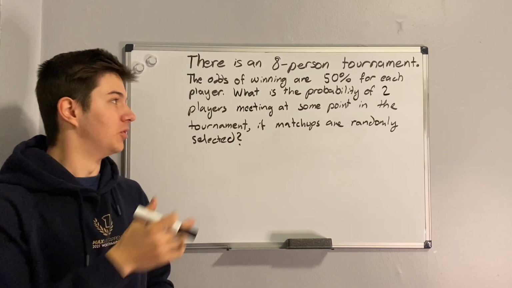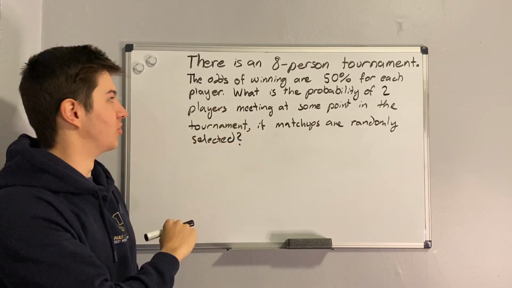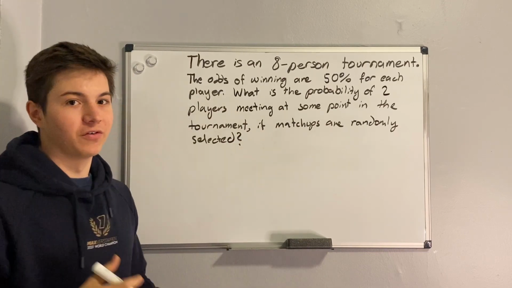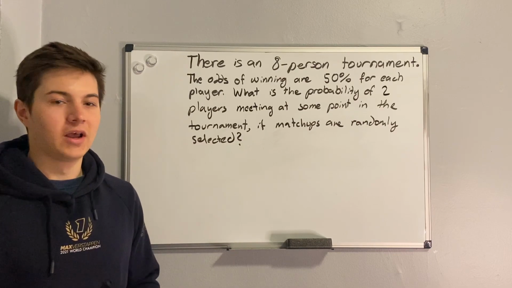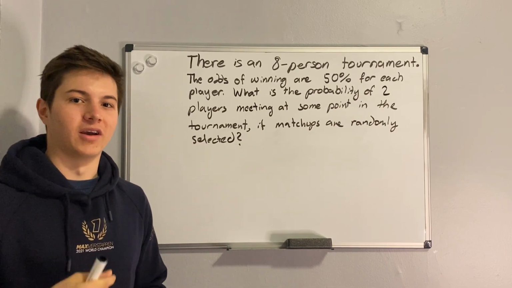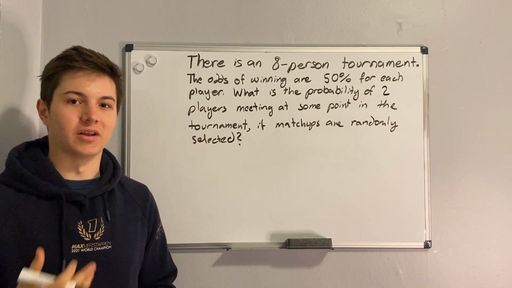Everyone. In this video, we'll be solving this problem. There's an 8-person tournament. The odds of winning are 50% for each player, and we're asked to give the probability of 2 players meeting at some point in the tournament if matchings are randomly selected. Have a think about it, and I'll be right back with the answer.